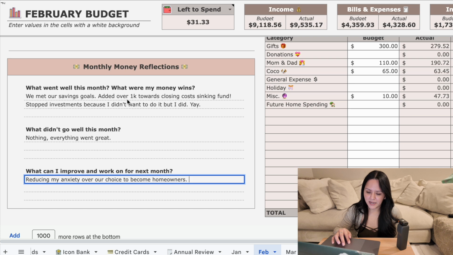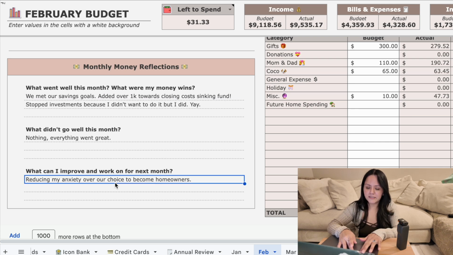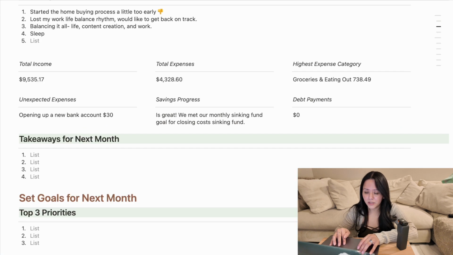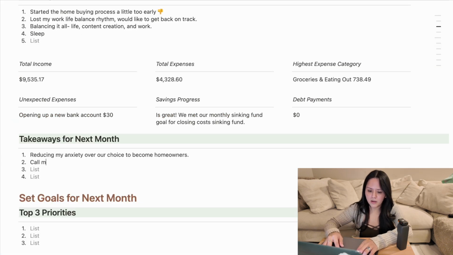So let's look back into our Notion and fill out some takeaways. I'm going to add this one as my takeaway. I think that's a good one. Reducing my anxiety over our choice to become homeowners. That is actually a really great takeaway. Another one would be call mom and dad more often.